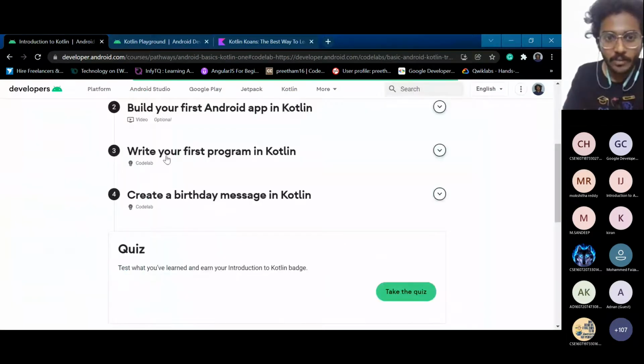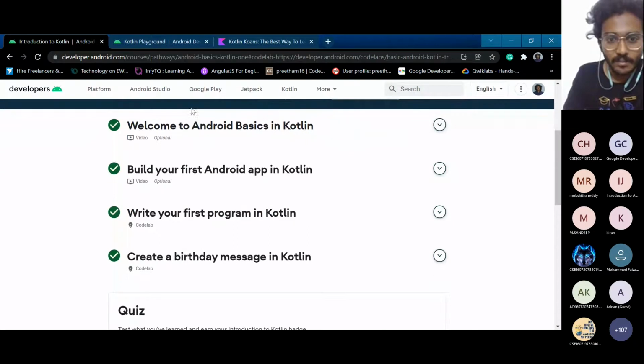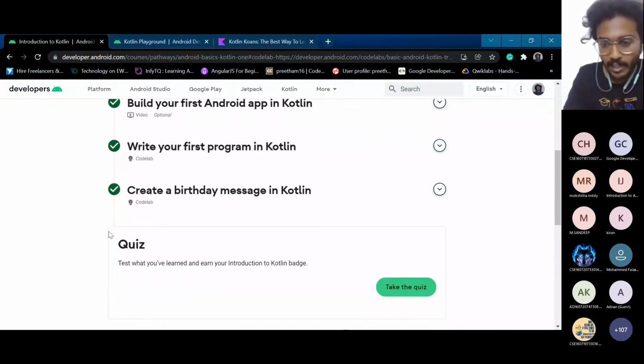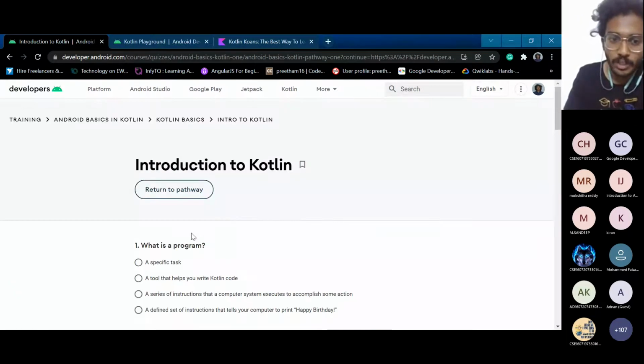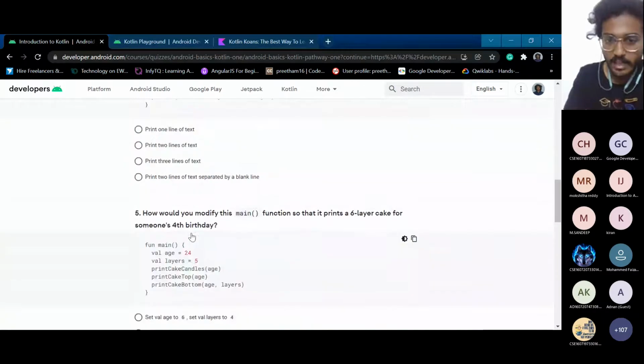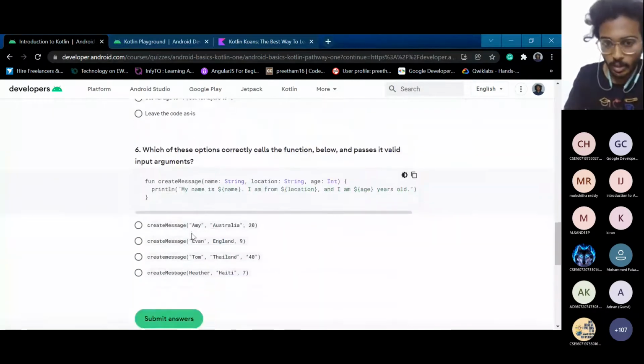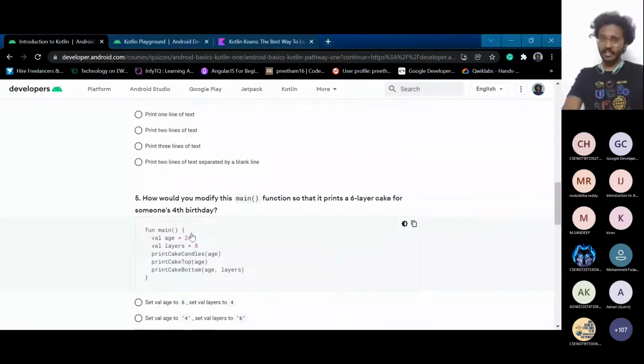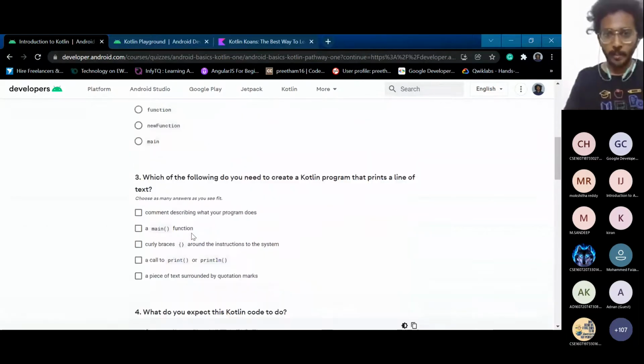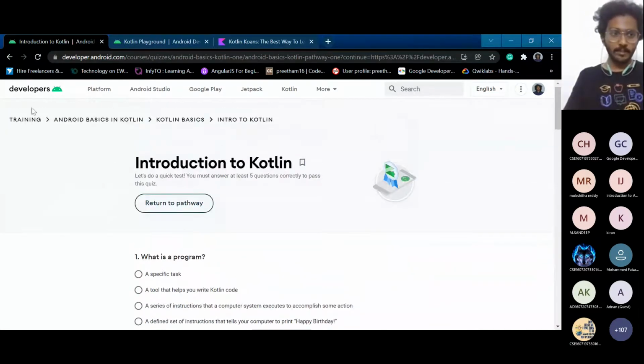After you are done with this, you go to the next step, and finally you will have this quiz. After you attempt all the quiz answers, and if you get the required score, you will get the badge for the pathway.